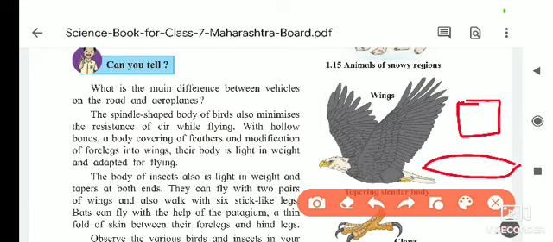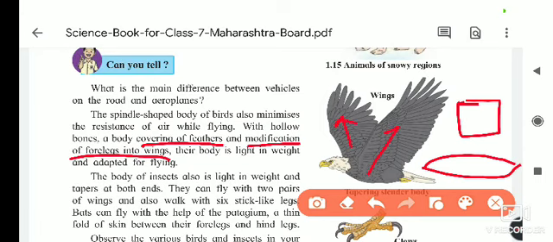And see here again, they have hollow bones, the body is covered with feathers, and there is modification of the forelegs into wings. Just as we have two hands and two legs, and other animals have four legs, birds also have two legs, and two legs are converted into these two wings.